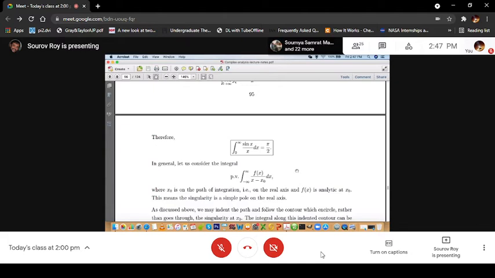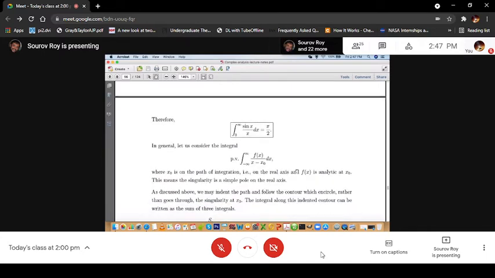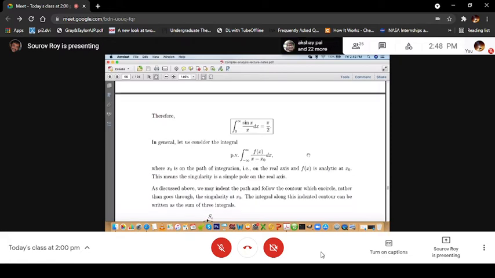So this means that the singularity is a simple pole on the real axis, since f(x) is analytic. So the singularity at x equal to x0 is simple.